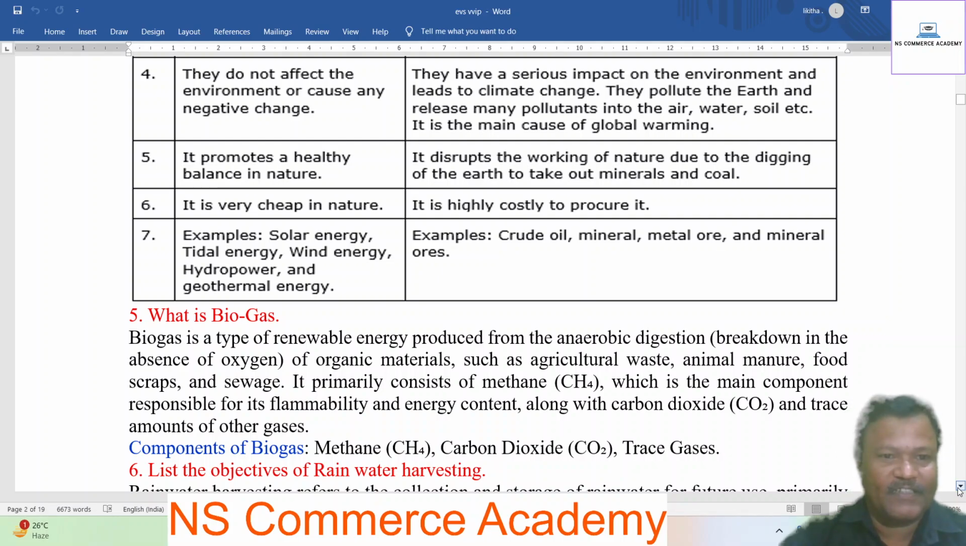Next, what is biogas? Biogas is a type of renewable energy produced from anaerobic digestion, the breakdown in the absence of oxygen, of organic materials such as agriculture waste, animal manure, food scraps, and sewage. It primarily consists of methane, which is the main component responsible for its flammability and energy content, along with carbon dioxide and trace amounts of other gases. Components of biogas are methane, carbon dioxide, and trace gases.